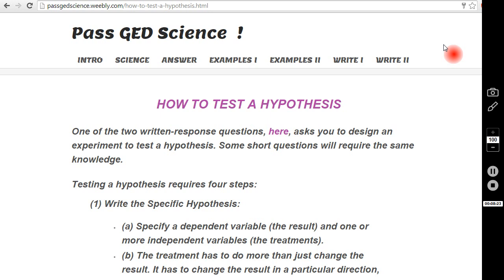Now, if you can also get 3/4 of the short questions in the non-math tests, and if you can get 150 points on the math test, and other parts of the PassGED website system show you how to do that, then you can pass all 4 of the GED tests and get on with your life.